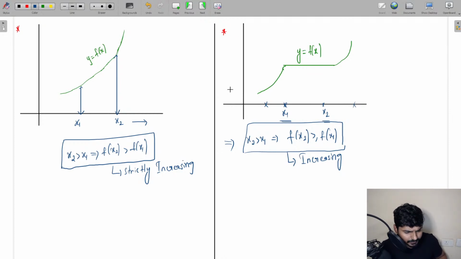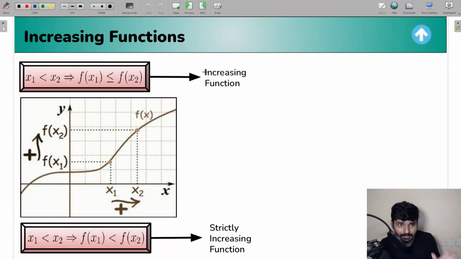No problems. Okay. So I hope this concept is clear for you guys. Again, I'm telling you, what is an increasing function? If it satisfies the condition x2 greater than x1 implies f of x2 greater than or equal to f of x1, that is going to be an increasing function. And what about a strictly increasing function? If x2 is greater than x1 and f of x2 is greater than f of x1, that implies the function is a strictly increasing function.